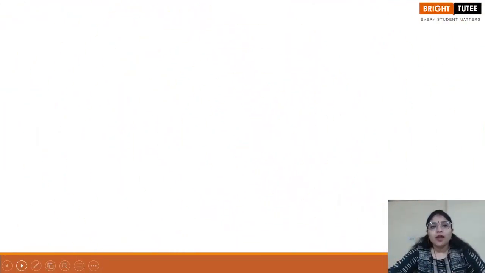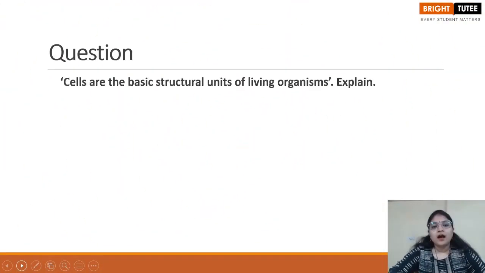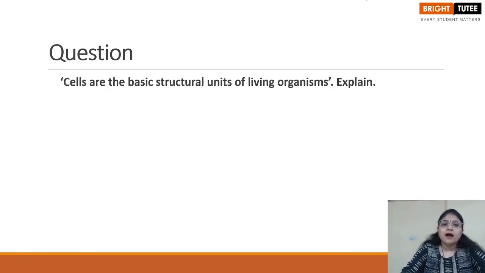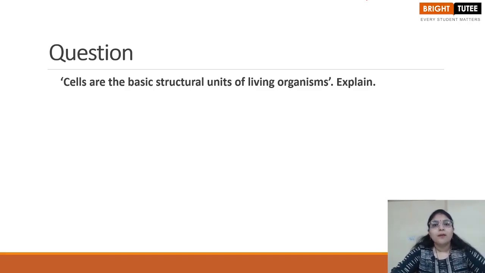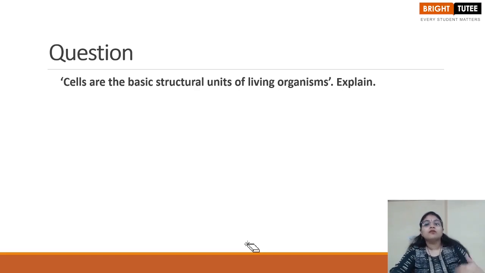Now, let's move on and answer some questions. Cells are the basic structural units of living organisms, explained. The reason cells are known as the basic structural units is that the structure of any organ depends on the kind of cell it is made up of. Especially in large organisms like human beings, dogs, and plants, which are visible to us, we see the cells are quite distinct from one another. The variety of shapes and sizes is quite different, and in this chapter you will also study how different those shapes and sizes are, right?